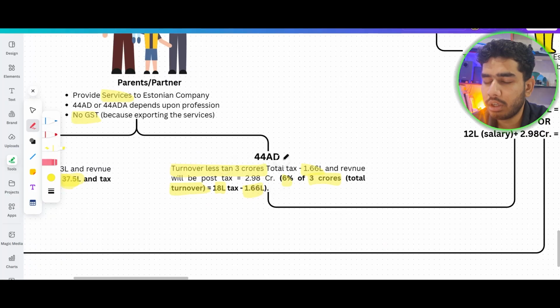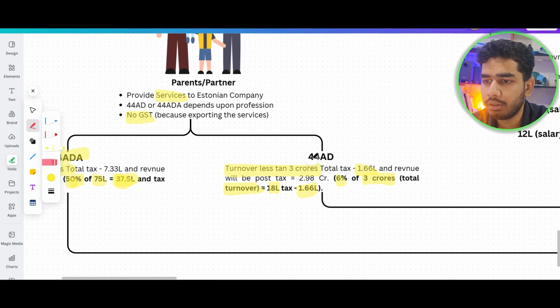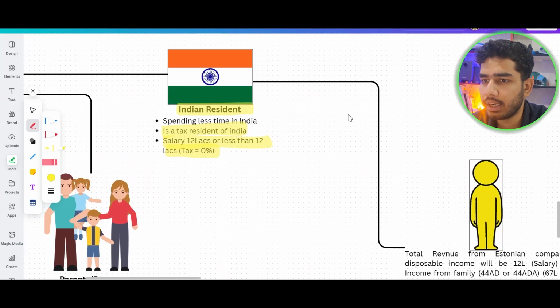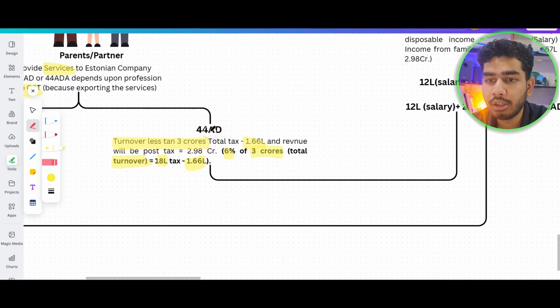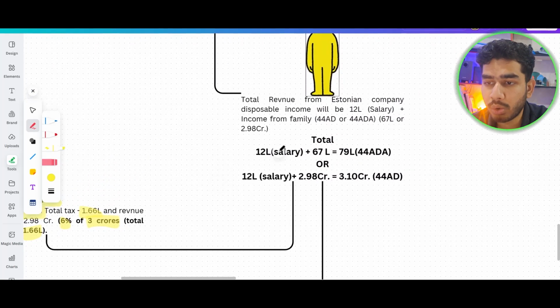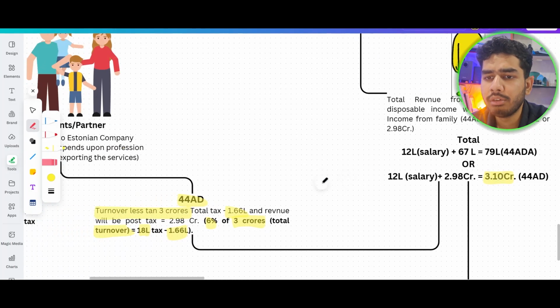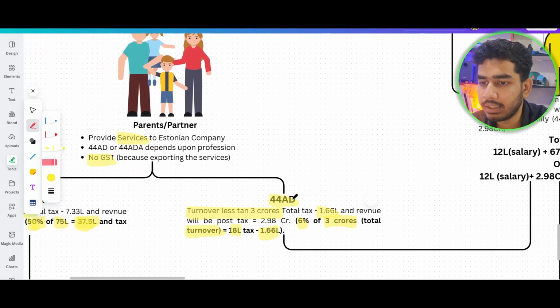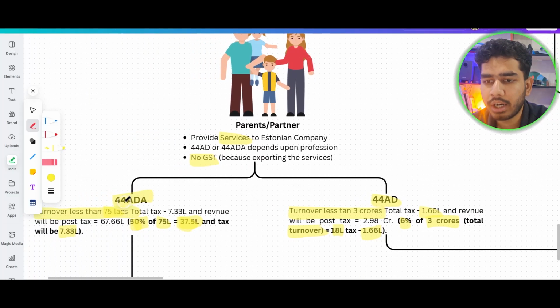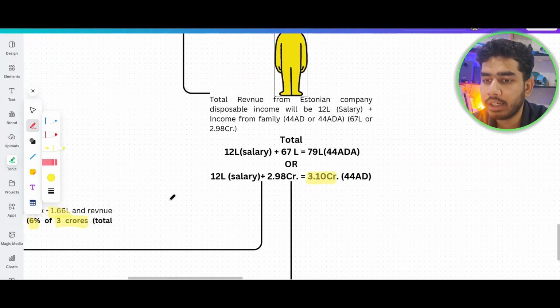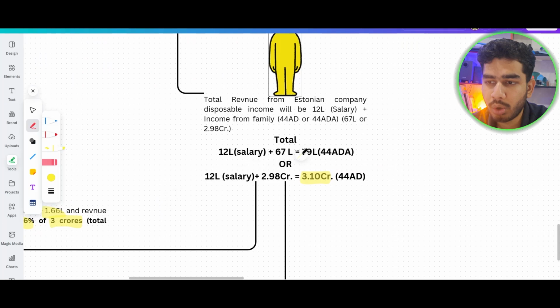So if you club all this, if you got a salary of 12 lakhs and your partner or parents fall under this category 44AD, then your total income will be 3.10 crore. And if your parents or partner don't lie in this field, then they will definitely be in 44ADA. So in that scenario, your total clubbed income will be 79 lakhs.